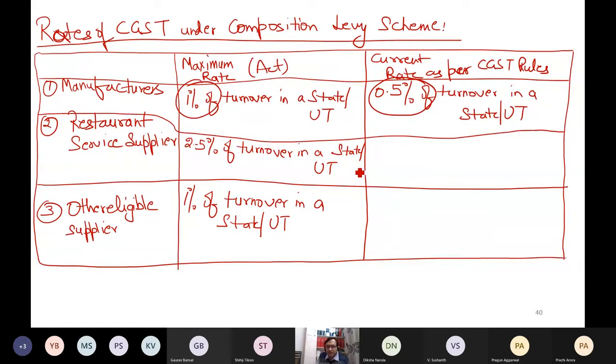For restaurant, it is the same as the act prescribes: 2.5% of turnover in a state or union territory. And as far as other eligible suppliers are concerned, the rate is 0.5%.